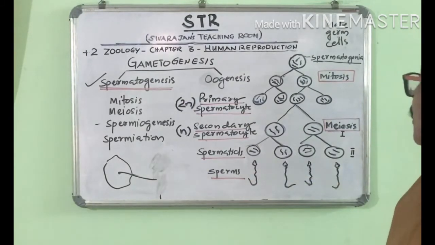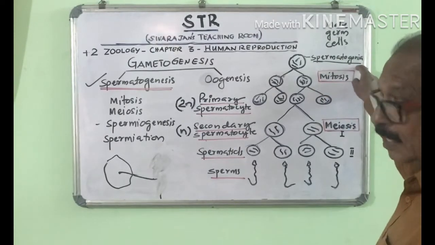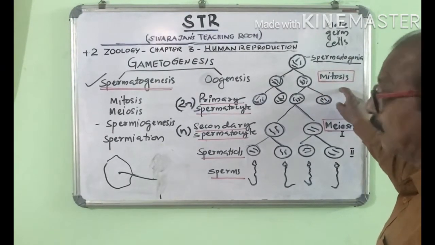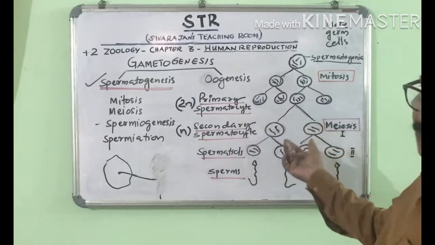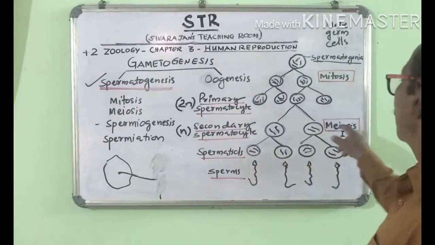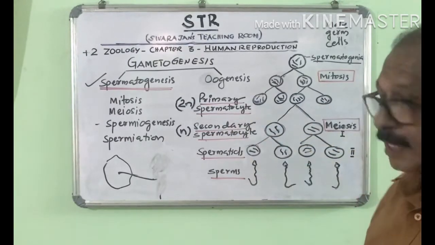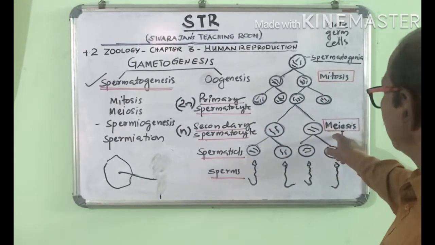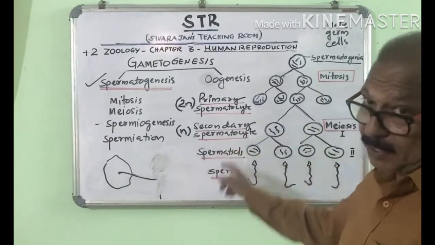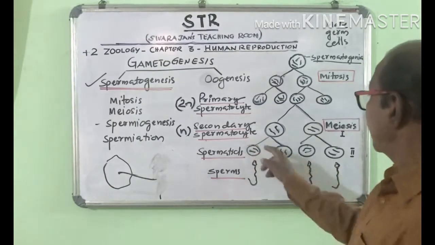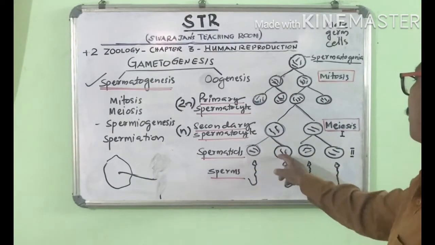spermatogenesis. What is spermatogenesis? The male germ cells or spermatogonia enter into mitosis repeatedly and increase in number. Some of the cells get into meiosis, and those cells are called the primary spermatocytes. After meiosis 1, 2 haploid cells are produced, called the secondary spermatocytes. The secondary spermatocytes complete meiosis 2 and 4 haploid cells are formed.